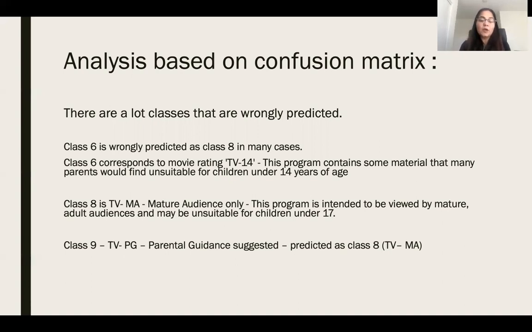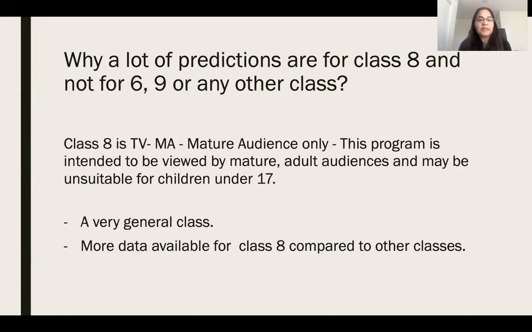Similarly, for class 9, which is parental guidance suggested, it's a very broad class. So a lot of 9s were predicted as either class 6 or class 8. Another question that came to my mind is, why is most of it being predicted as class 8 and not any other class like class 6 or class 9 if they are interrelated with each other? That's because a lot of data is available for class 8. So probably wherever the model got confused, it predicted it as class 8. Also, class 8 is a very general class. It has the shows and movies from all different categories. So a lot of other classes were wrongly predicted as class 8.